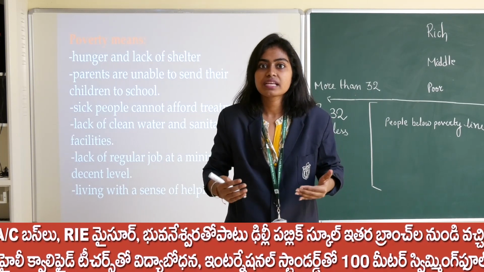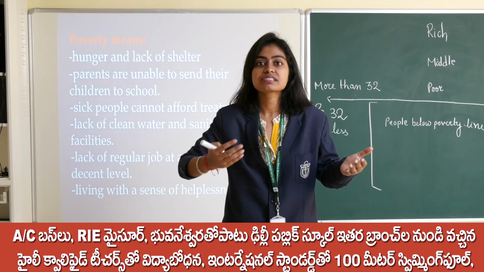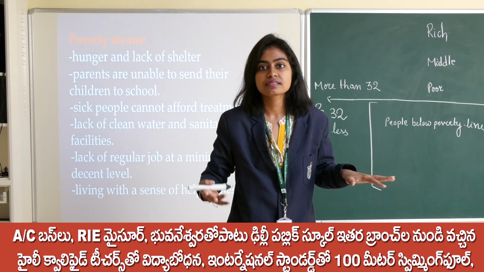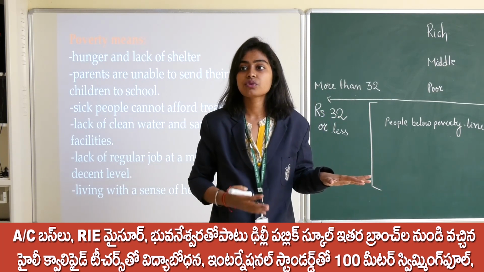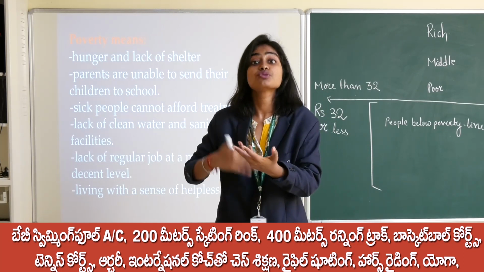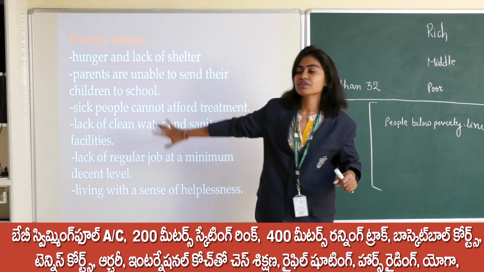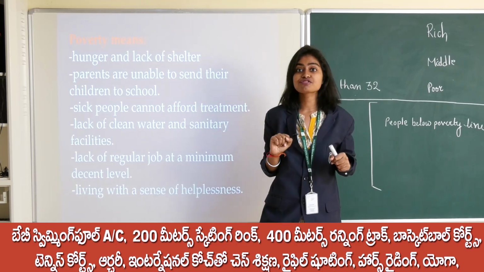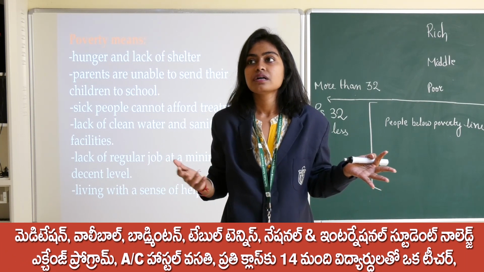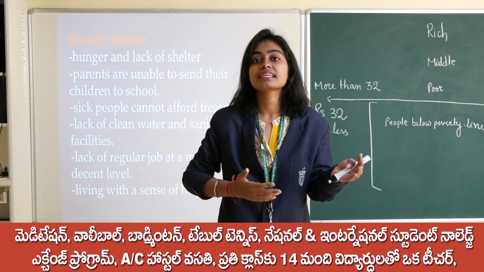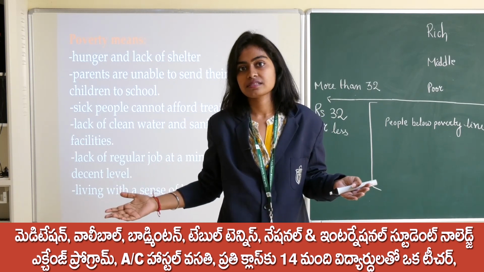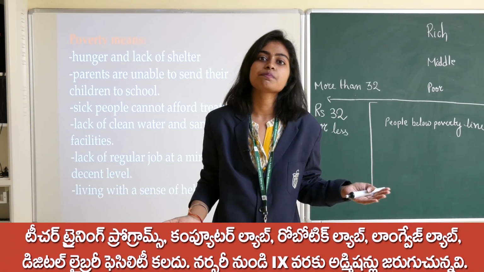Because he must be feeling hungry, or he doesn't have the sufficient amount of food to feed him two, three or four times, or to provide nutritious food. As a result, they suffer from hunger. Lack of shelter: Ram must not be staying in some 5-star hotel, or in an apartment. He must be staying in some slum area where all other people under poverty stay.